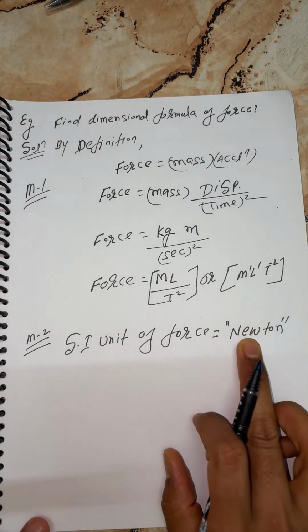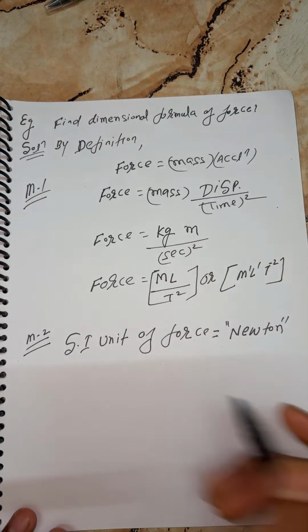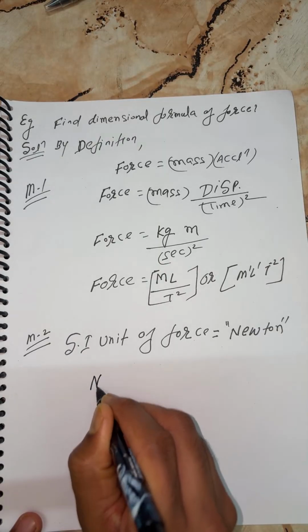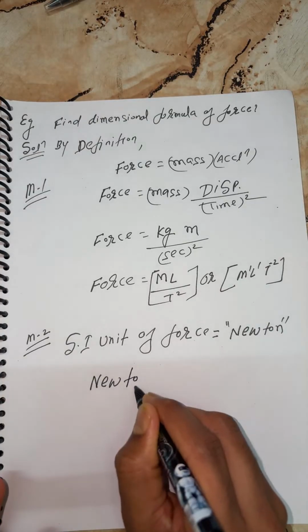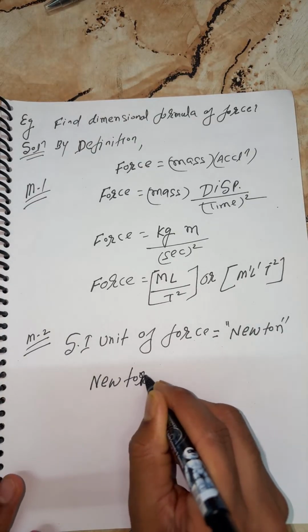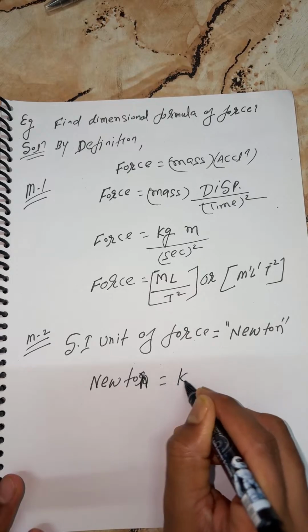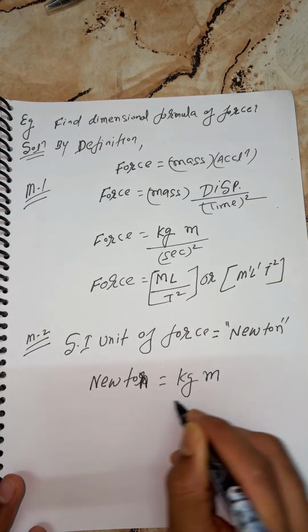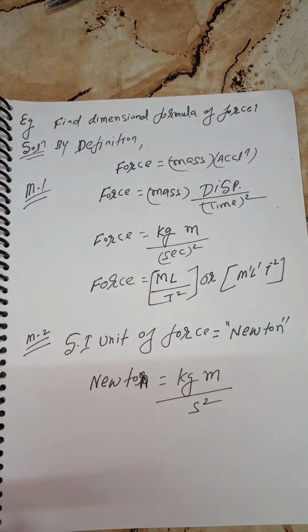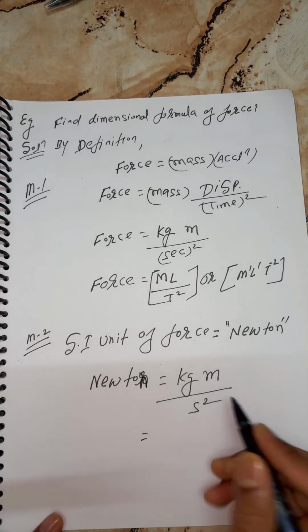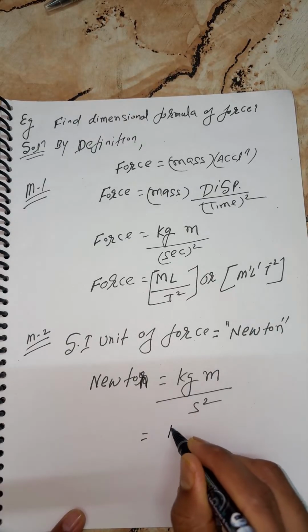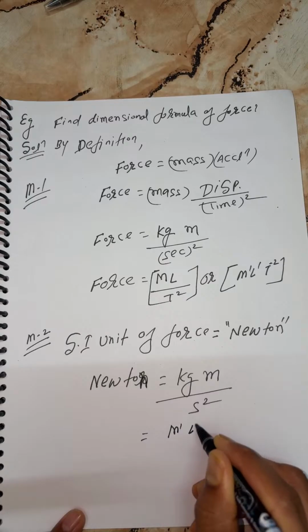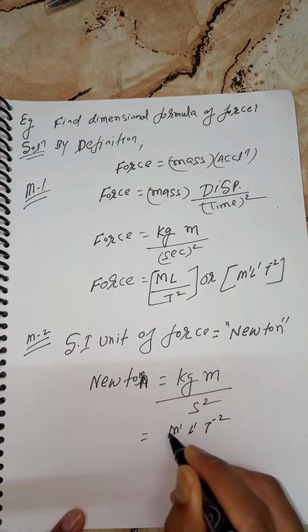So this is the unit of force only. For this condition here, I'll use the same unit. From now onward, if required, you can use Newton. Newton is equal to kilogram meter per second square. Kilogram meter per second square. Just because we wanted dimensions here, you can write the dimensions as M1 L1 T minus 2.